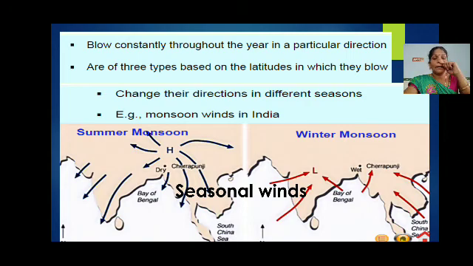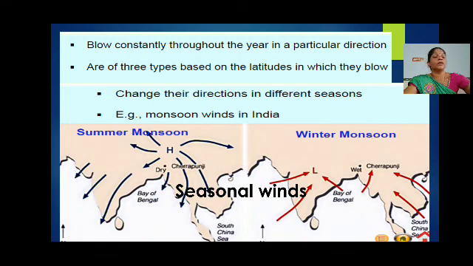Okay. Then the next type of wind is seasonal winds. We saw the monsoon, summer monsoon and winter monsoon. Usually we say northeast monsoon and southwest monsoon, pre-monsoon and post-monsoon. The high pressure in the summer time gives more rainfall to the western Ghats side. Similarly, the high pressure in the winter time gives more rainfall to the eastern Ghats side.